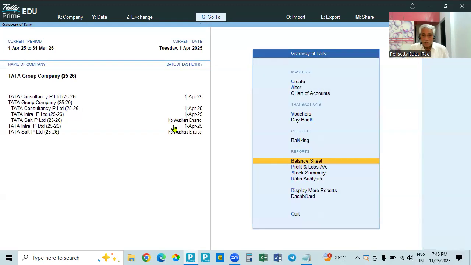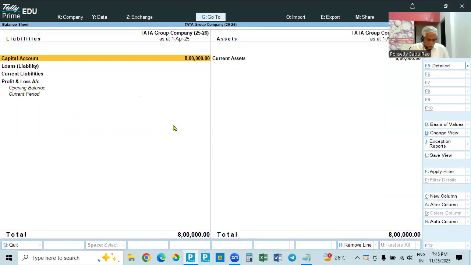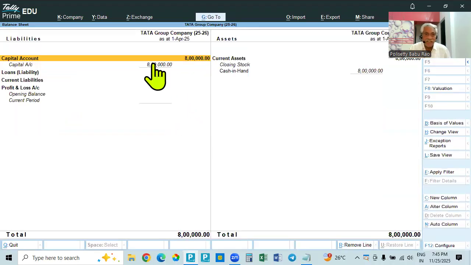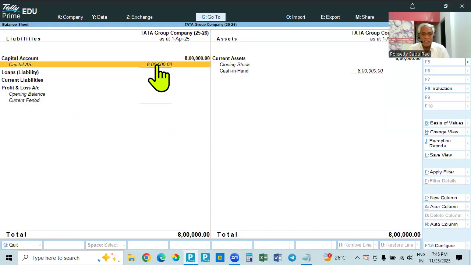So nothing. So go to balance sheet, go to Alt F1. So here it is 8 lakhs. How did it get that? In the first company, 5 lakhs was introduced, so that is shown here. And now in the second company, another 3 lakhs was introduced. So now the total amount is showing as 8 lakhs. So cash in hand has 8 lakhs.